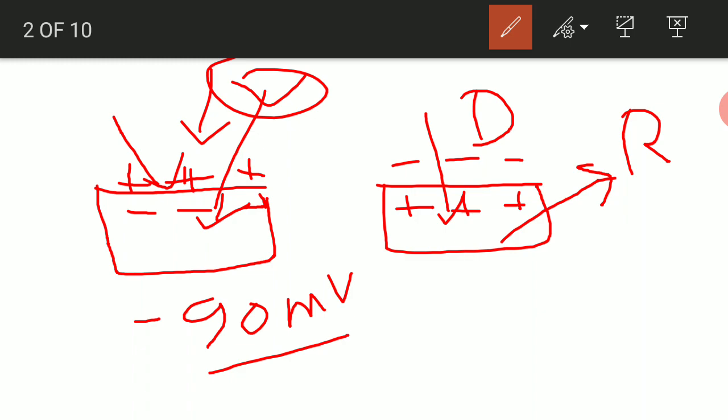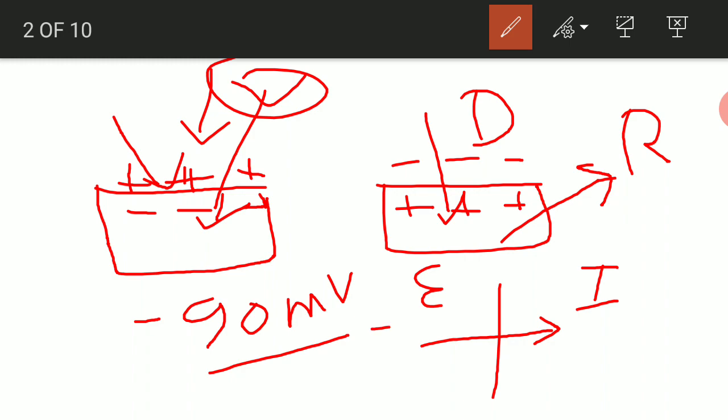Another important point we should learn before understanding the concept of cardiac action potential is the gradient of sodium. Sodium is more in the extracellular space and less within the cell, so the concentration gradient will be from extracellular to intracellular.